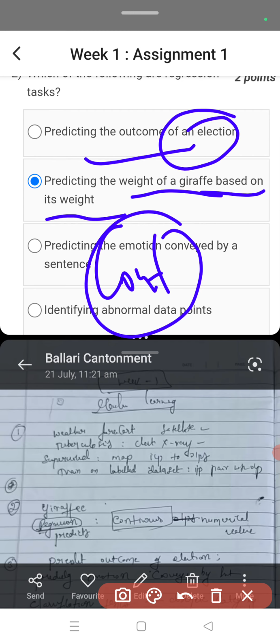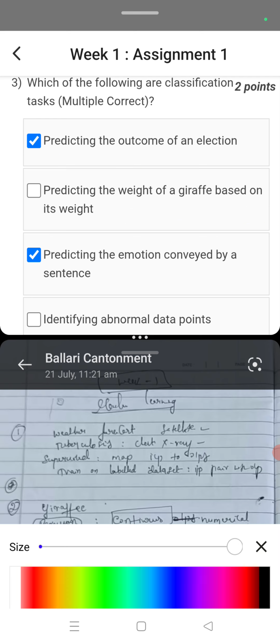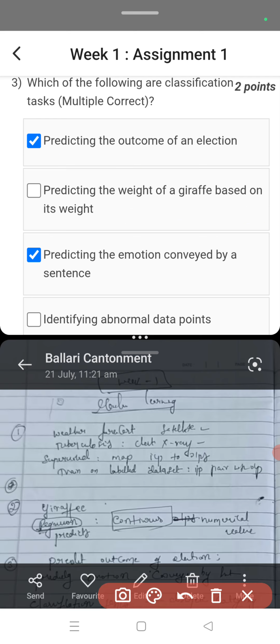Which of the following are classification tasks? Now this is the opposite of the previous question. So now classification means we will be having either binary values like 0 and 1, yes or no. So predicting the outcome of election is yes or no, that is either win or lose, right? So it is a classification.